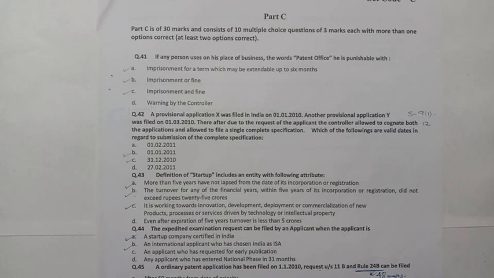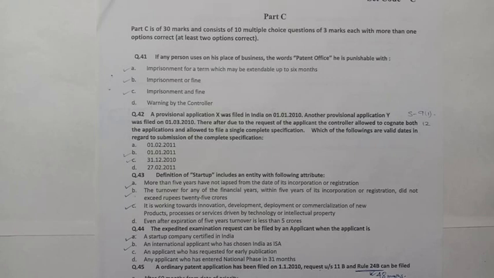Question 41. Here multiple choices are correct. At least two options are correct. So first question is, if any person uses on his place of business the words patent office, he is punishable with A, B and C. Imprisonment or fine or both.